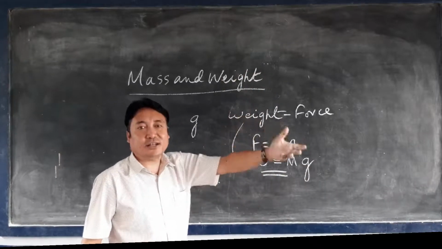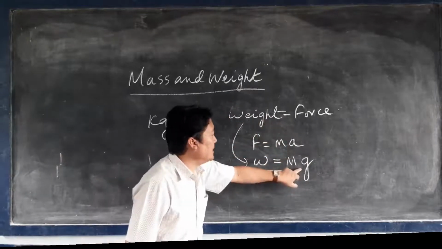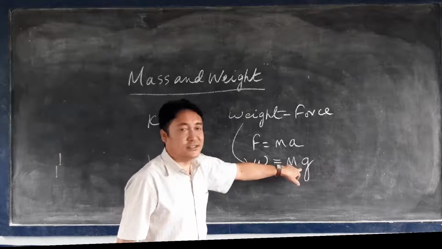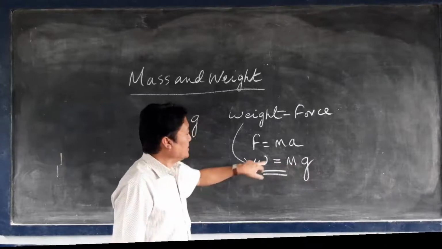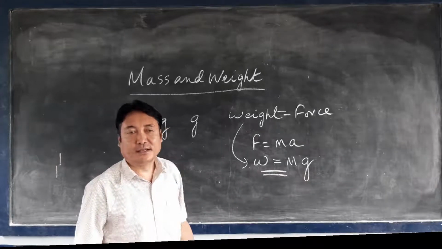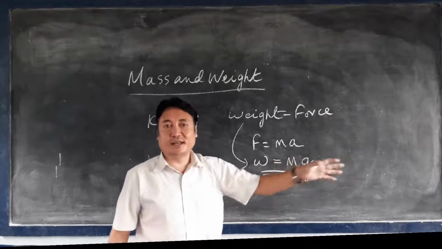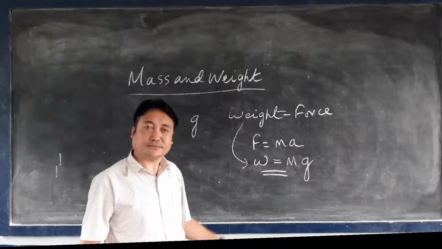Okay, and this is attracted by the Earth's gravity, which we call acceleration due to gravity. So instead of a, I can write here small letter g. And this W equals m into g also gives the relation between the mass and the weight. This equation W equals m into g will give the relation between the mass and the weight.